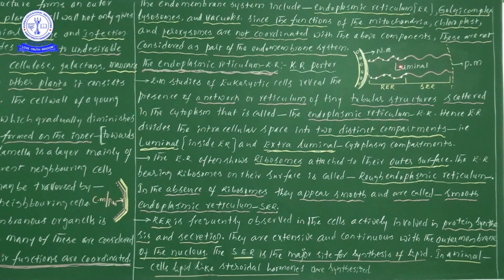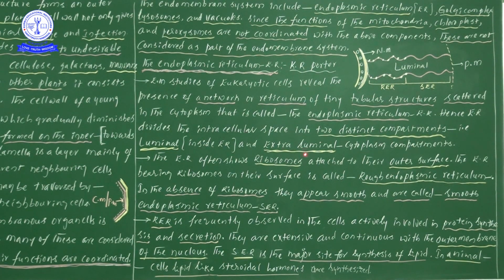So it should be luminal and outside. What is the empty space present within the endoplasmic reticulum, we will take as luminal, and what is the space outside of it, at the cytoplasm location, we will take as extraluminal. Extra means outside, extra means outside.